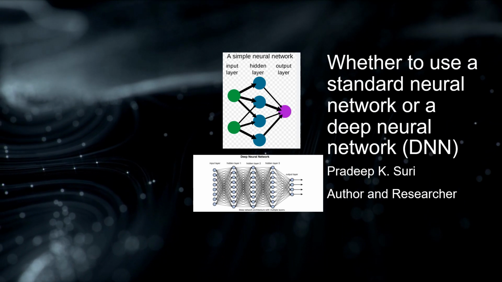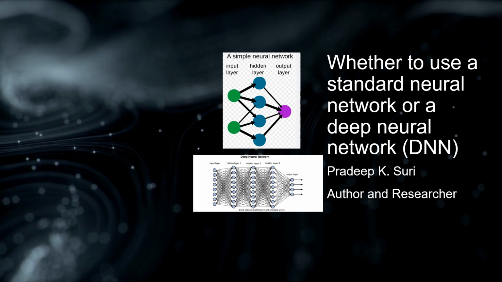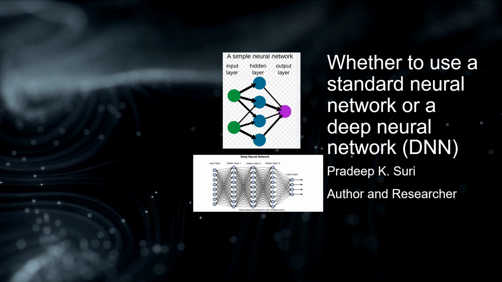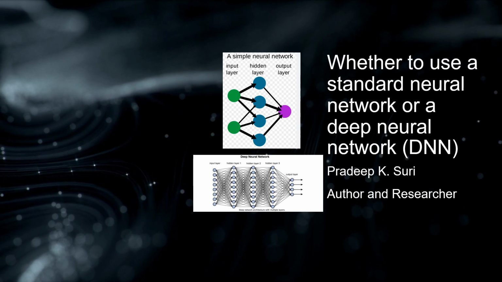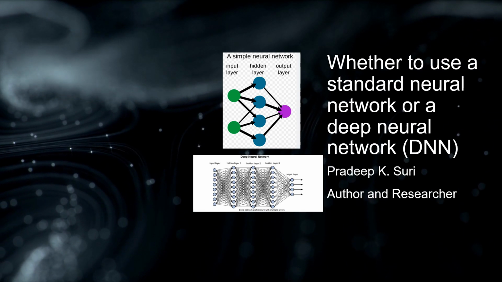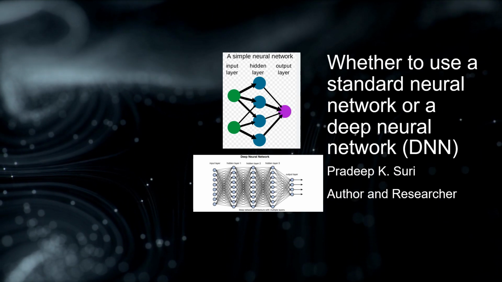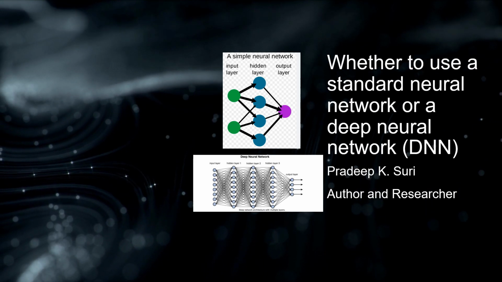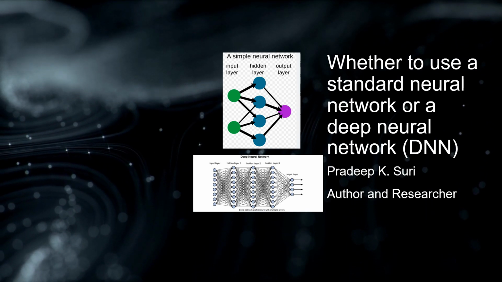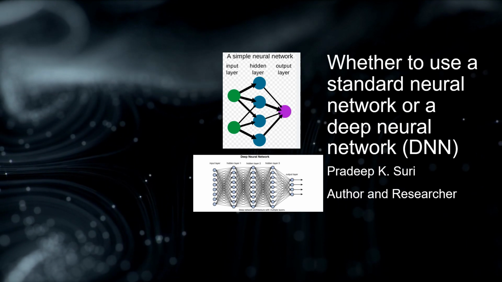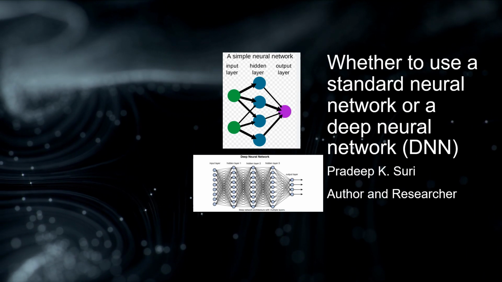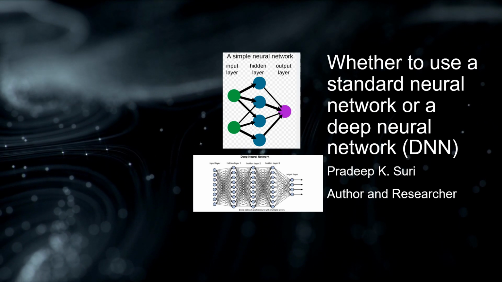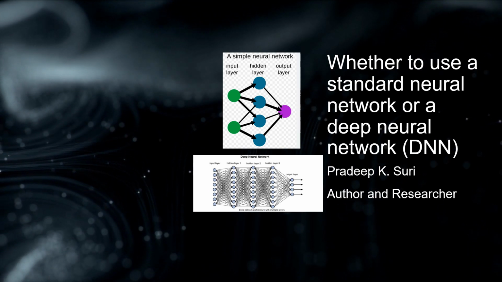Deep neural network, DNN. 1. Complex data and tasks. DNNs excel when dealing with complex and high-dimensional data. Tasks like image recognition, natural language processing, and speech synthesis typically benefit from the hierarchical feature extraction capabilities of deep architectures. 2. Hierarchical features. If your problem requires learning hierarchical features or representations of the data, deep neural networks are better suited. They can automatically learn to represent abstract features through multiple layers.